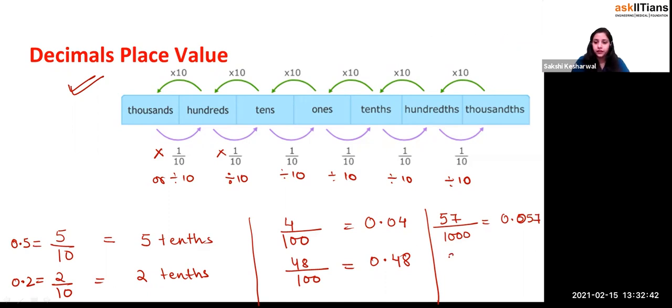Okay, now if I write 813 divided by, beta, 1000, it means you have divided into 1000 equal parts and taken 813 parts of it, right? Now this can be written as 0.813.